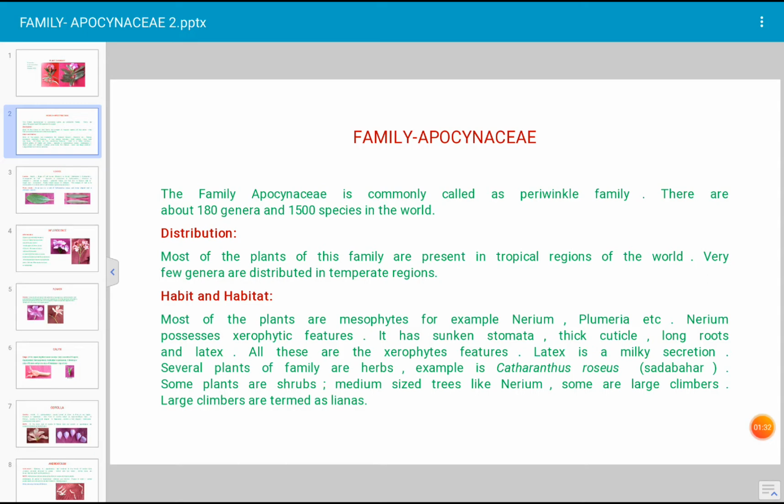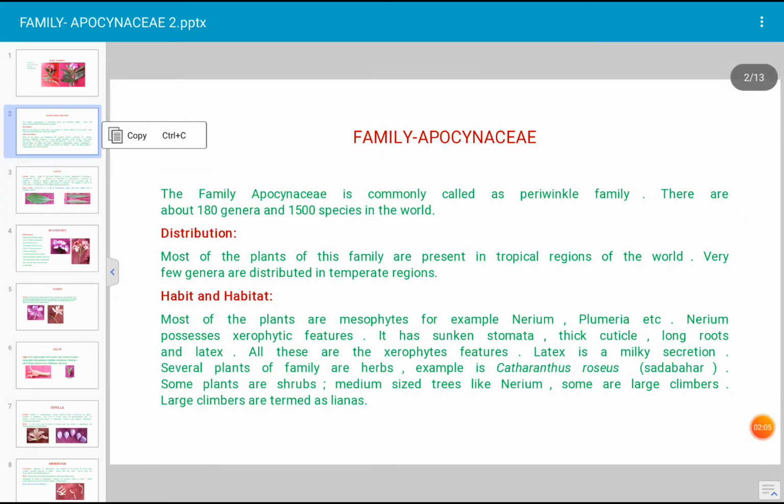Why is it a xerophytic plant? Because of the presence of sunken stomata. Sunken stomata occur in the leaf, and the leaf possesses a thick cuticle. The plant has long roots. Latex is present in the plant. All these are characteristic features of xerophytic plants. Hence, Nerium indicum is a xerophytic plant. It is a member of Apocynaceae.